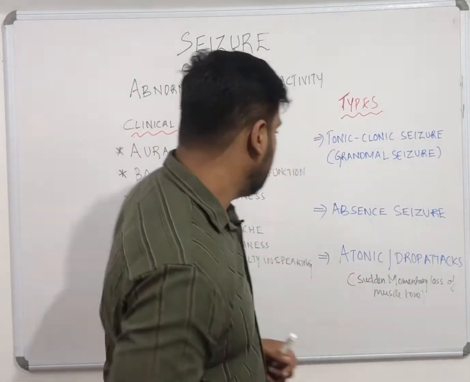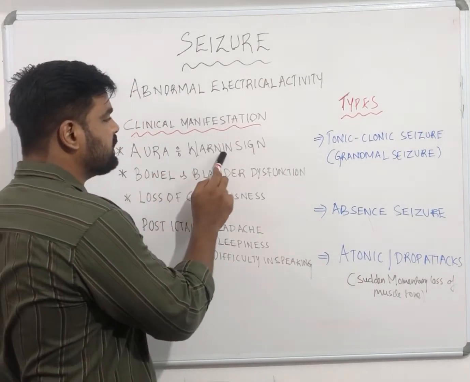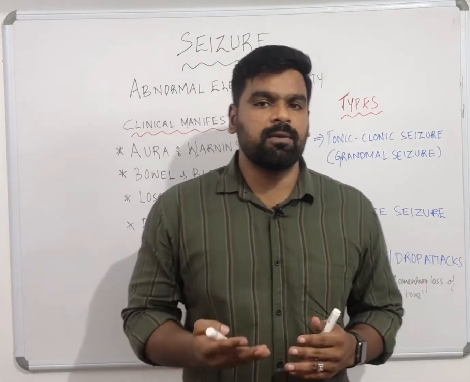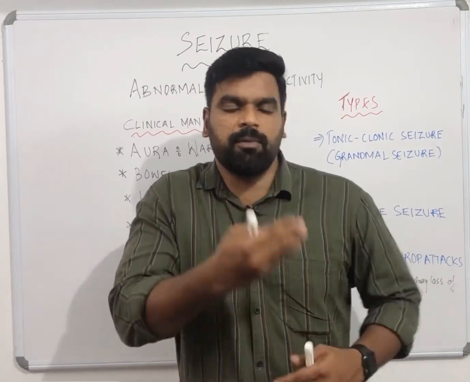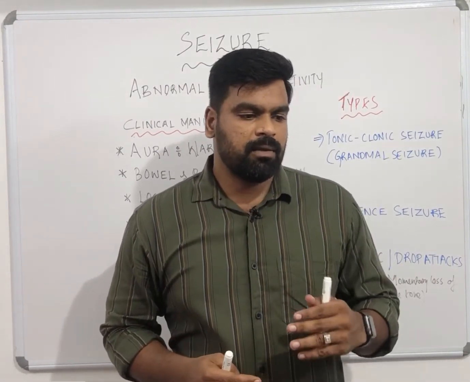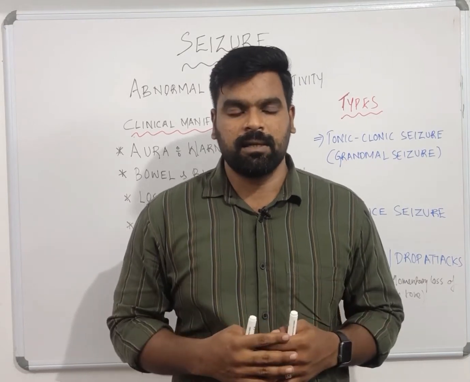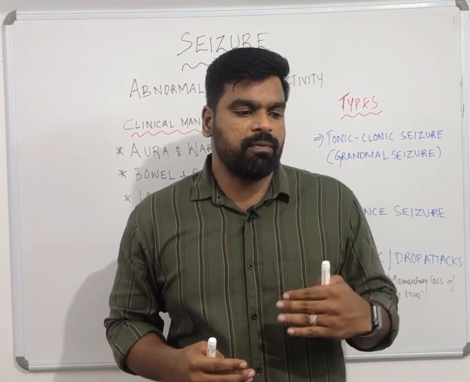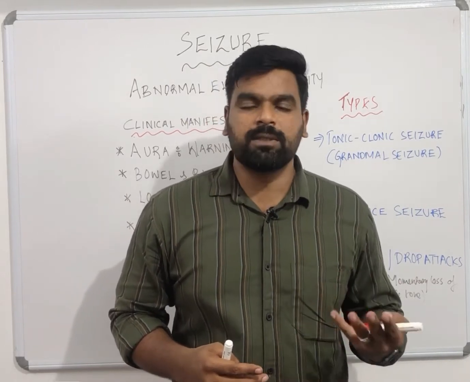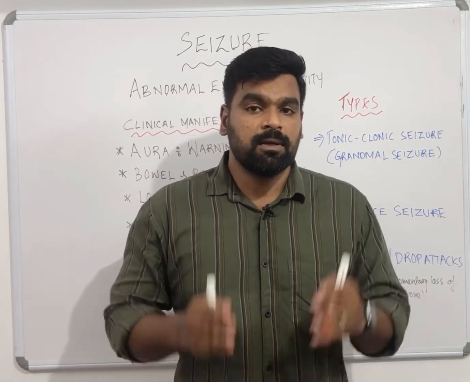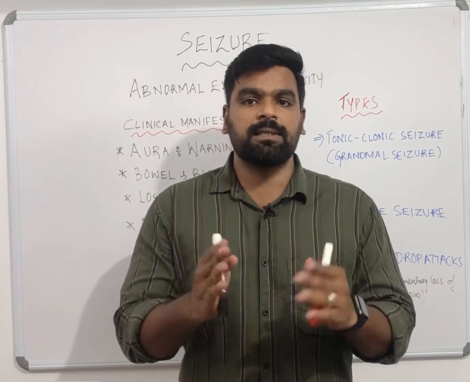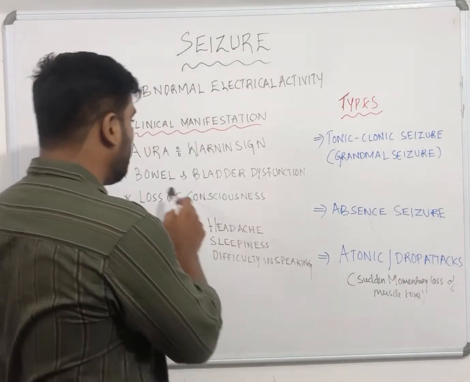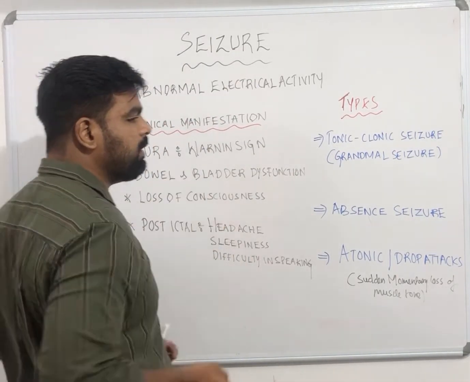You can see that the patient may have aura, which is a warning sign of seizure. What do you mean by aura? It's a warning sign of seizure. Aura means just before the seizure, the patient may feel some unpleasant sensation. They may feel some nauseating sensation, or they may feel some smell like rose and all. That's a warning sign of seizure. So if you get a question, what is a warning sign of seizure? That is an aura.